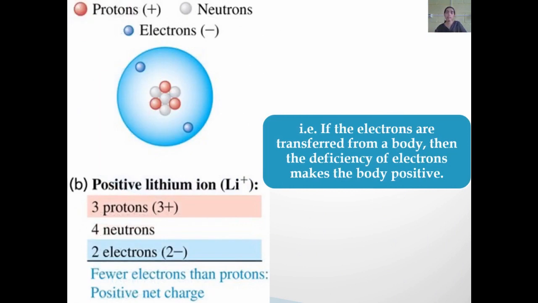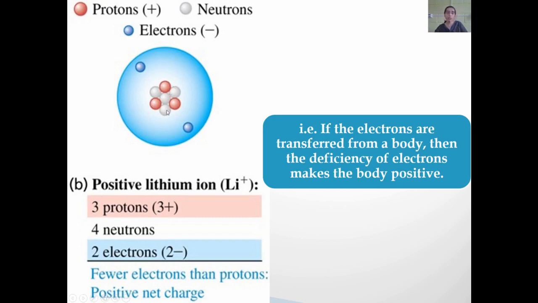In this example, as you can see, the same lithium atom, which was neutral with 3 protons and 3 electrons, has its outermost electron, the free electron. Since it is loosely bound to the central nucleus, it may easily come out of the atom when it is rubbed over another matter. So what happens?